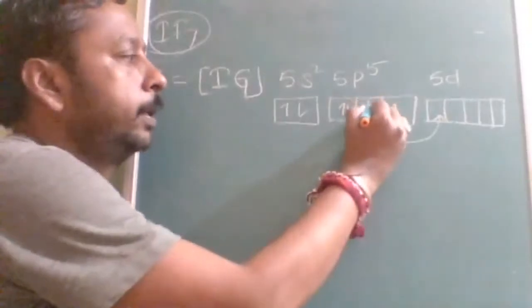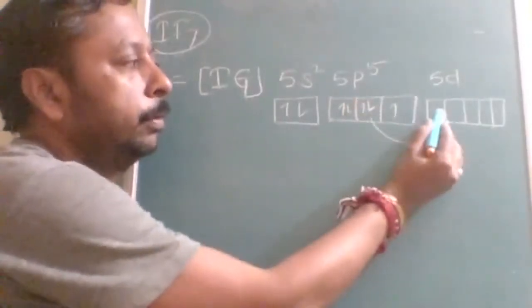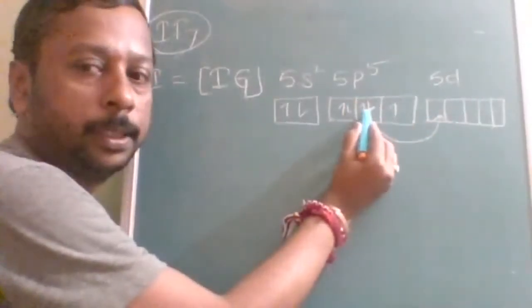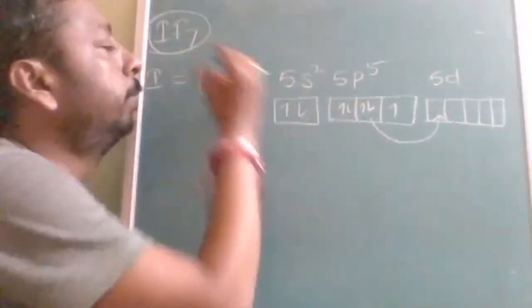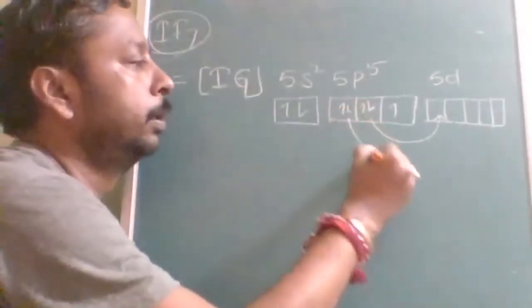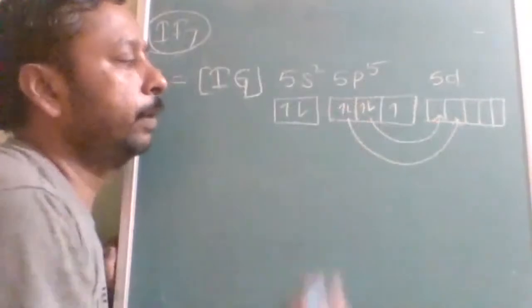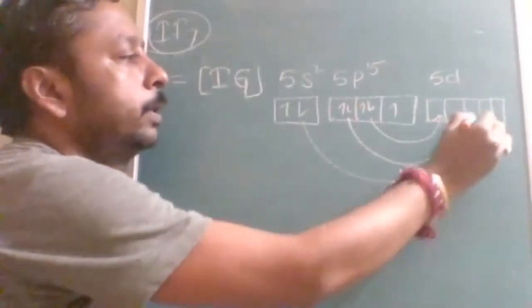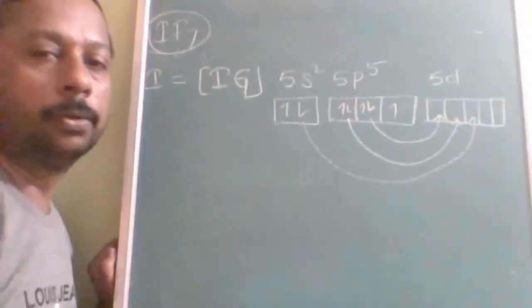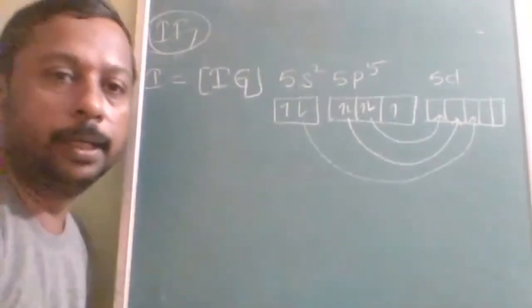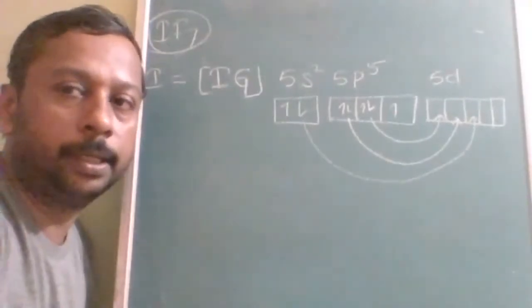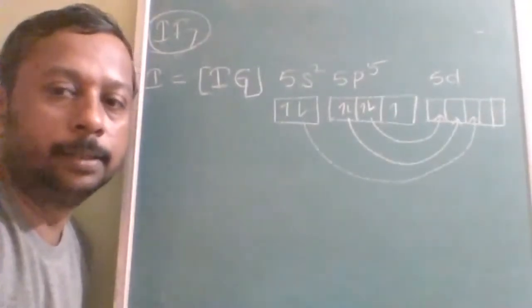In the first excited state, valency is how much? 1, 2. This will also become 3. So 3 is there, but we want 7. So second excited state, 5. Third excited state, 7. Is this clear? So iodine in IF7 enters into dash excited state. Answer will be third excited state.